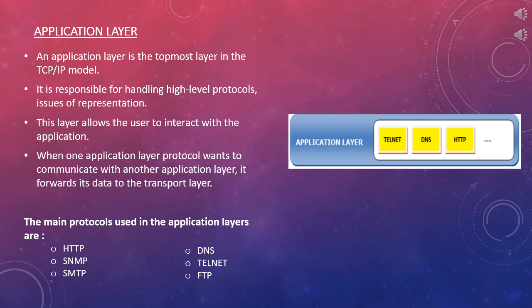Now, the first protocol used in this layer is HTTP. HTTP stands for Hypertext Transfer Protocol. It allows us to access the data over the World Wide Web. It transfers the data in the form of plain text, audio, and video. It is known as Hypertext Transfer Protocol as it has the efficiency to be used in a hypertext environment where there are rapid jumps from one document to another.